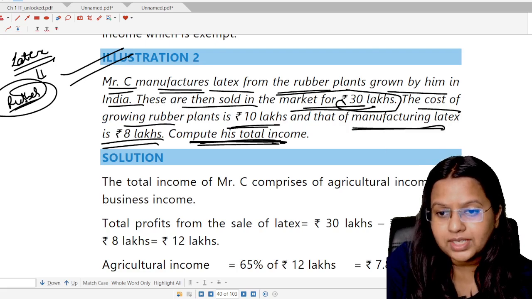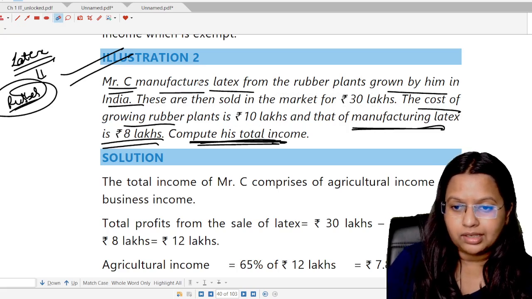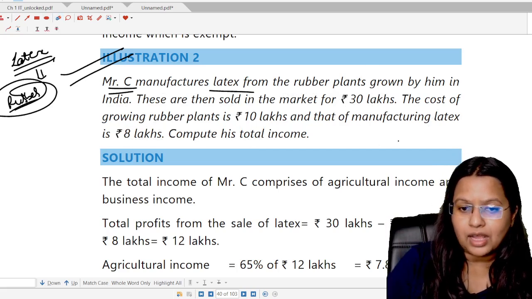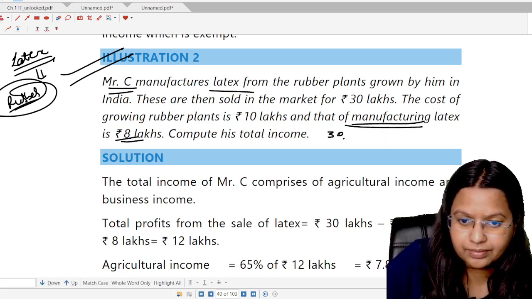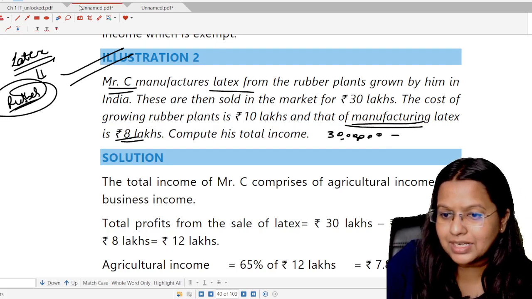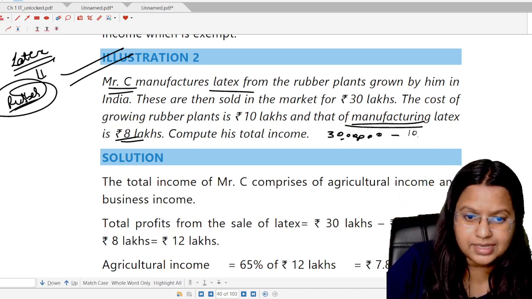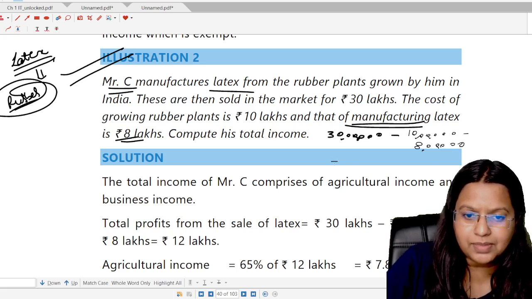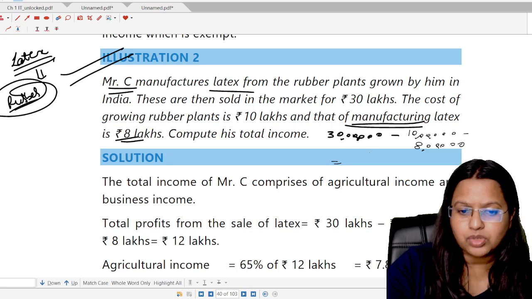Now students, the sale value of this latex which has been grown from the rubber is 30 lakhs. Let's write it down. 30 lakh. And the cost of growing that rubber plant is 10 lakh rupees and the manufacturing of latex is 8 lakh. It means the profit from that is 30 lakhs minus 10 lakh, which is the cost of growing the rubber plant. Let's deduct it from this, minus the 8 lakh rupees. The 8 lakh is the cost of manufacturing that latex. It means 30 minus 10, that is 20. 20 minus 8, that will come to 12 lakh.